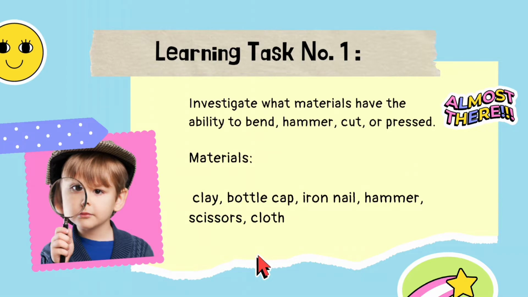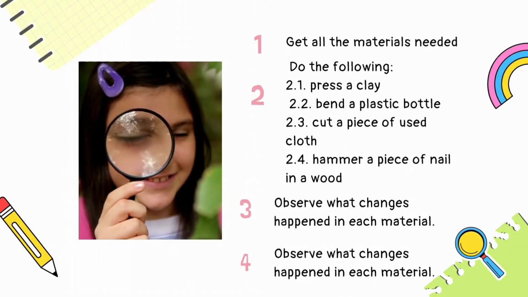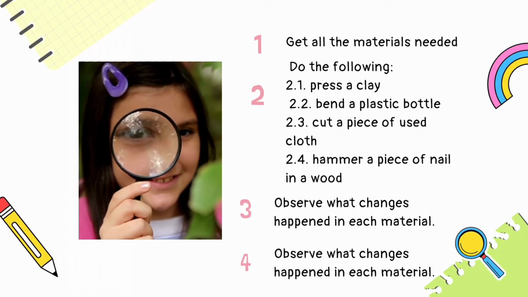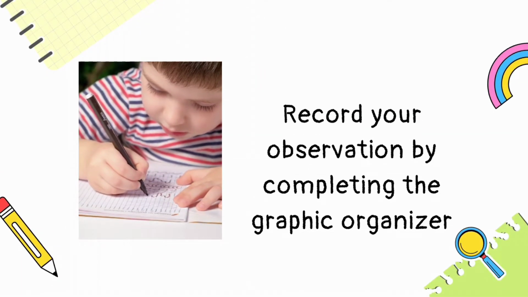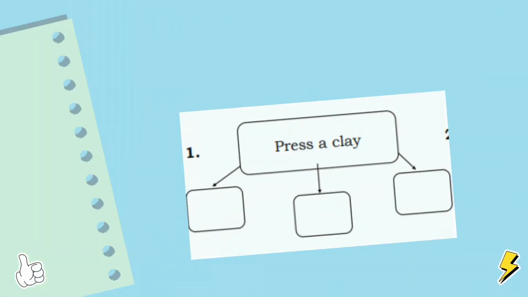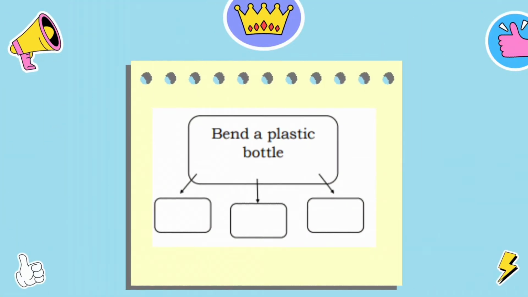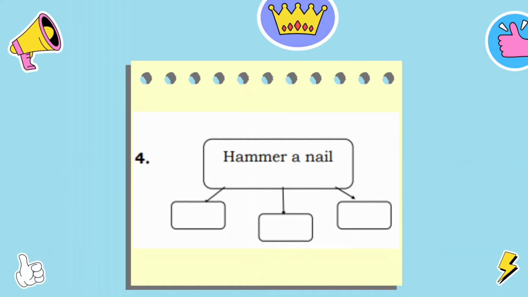Let's try this activity. You will need a clay, bottle cap, iron nail, hammer, scissors, and cloth. These are the steps that you need to do. What will happen if you press a clay? Bend a plastic bottle? Cut a piece of cloth? Hammer a nail?